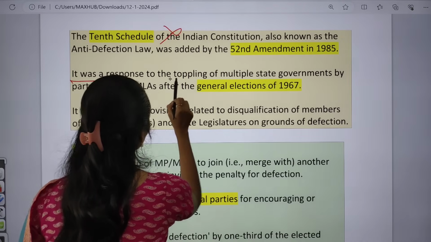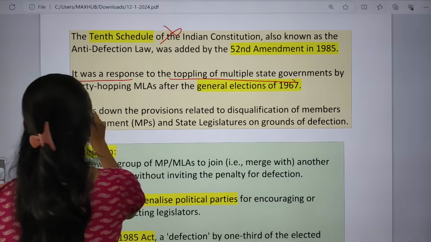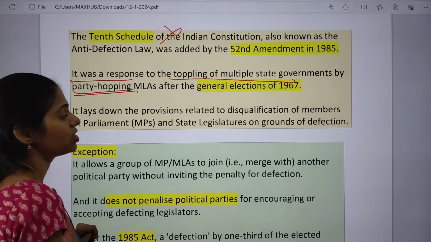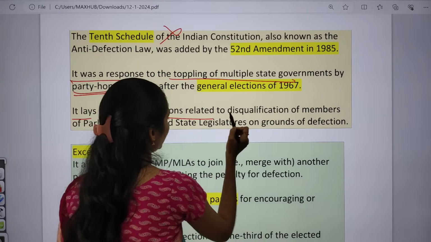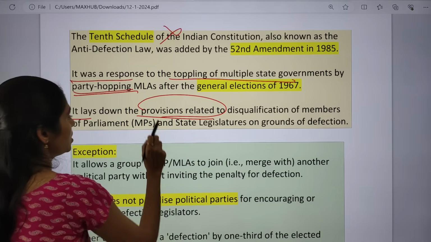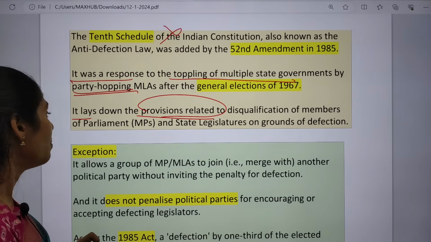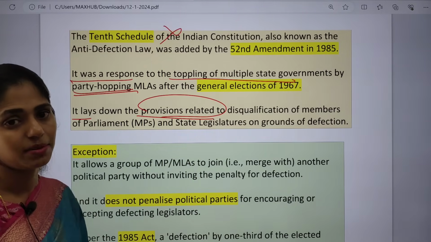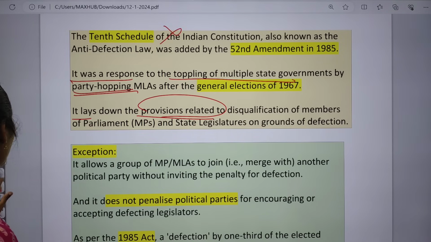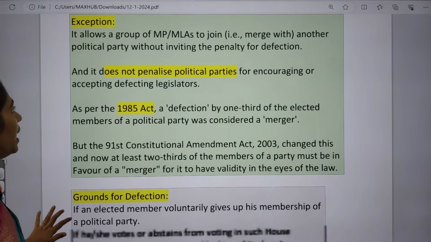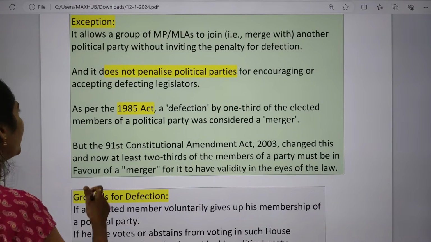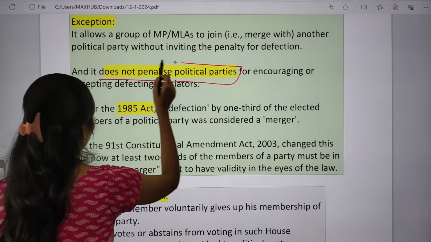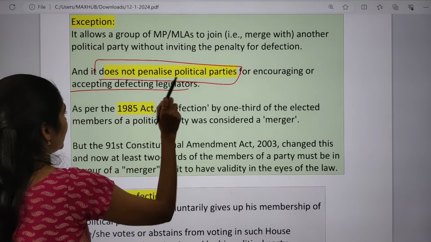And it was a response to the toppling of multiple state governments by party-hopping MLAs after the general elections of 1967. It lays down the provisions related to the disqualification of members of Parliament as well as state legislative assemblies on the grounds of defection. There are also some exceptions, like whenever an MP or MLA joins or merges with another political party without inviting the penalty of defection. And it does not penalize the political parties for encouraging or accepting a defecting legislator.